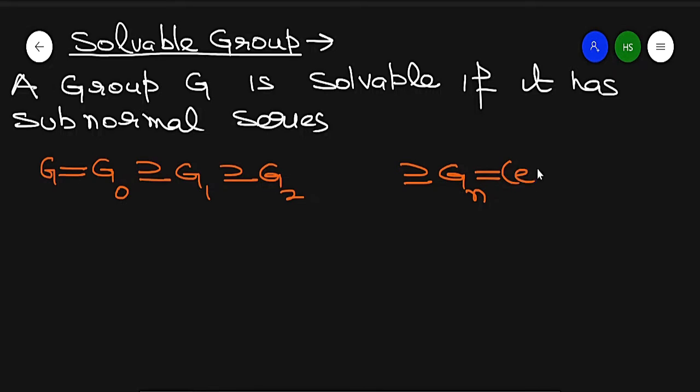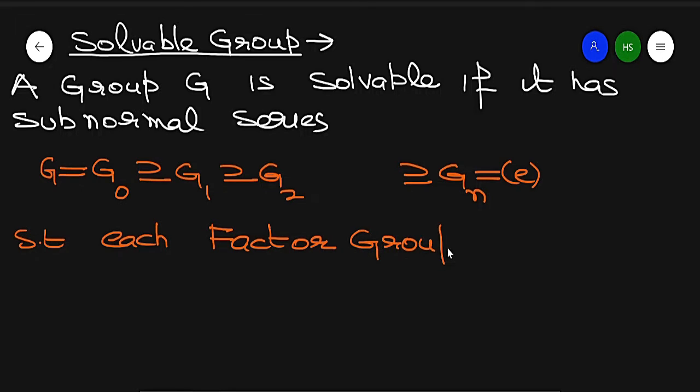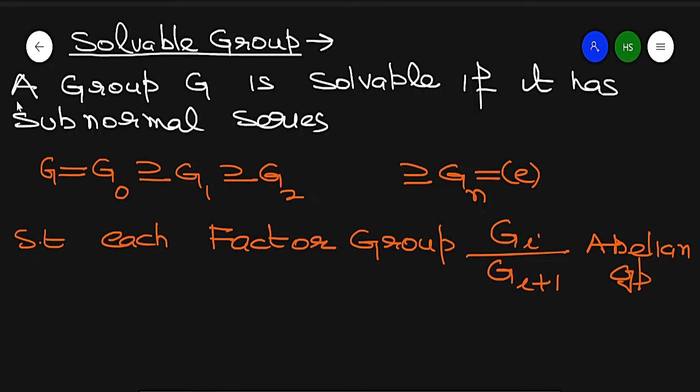This is a subnormal series in which each factor group is abelian. Each factor group Gi over Gi plus 1 is an abelian group. Then the group is called solvable.